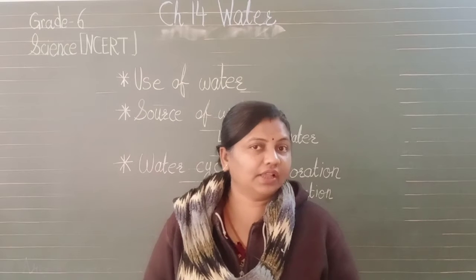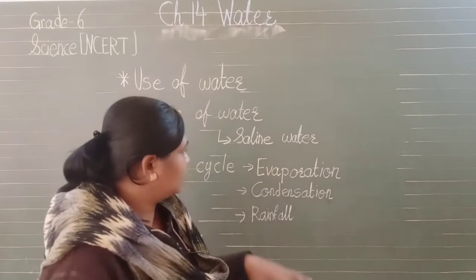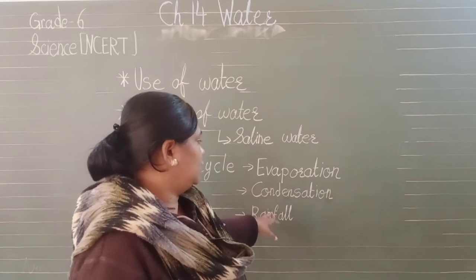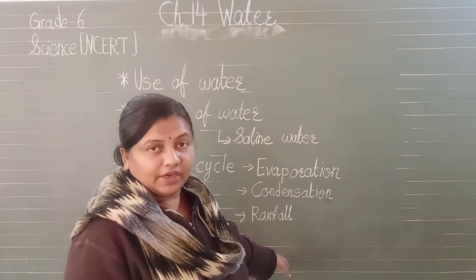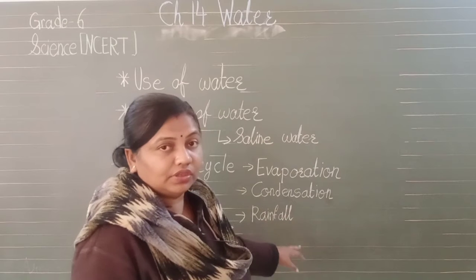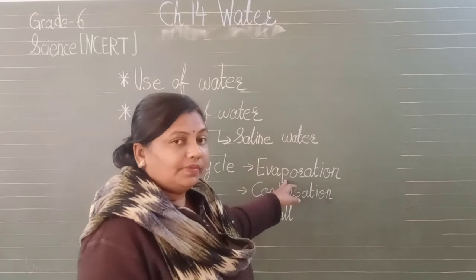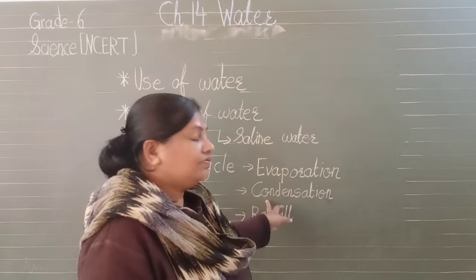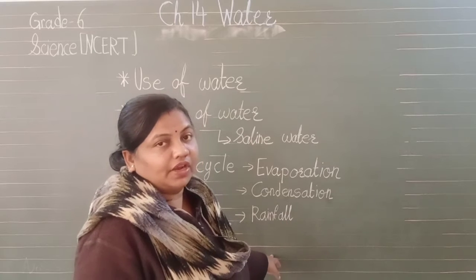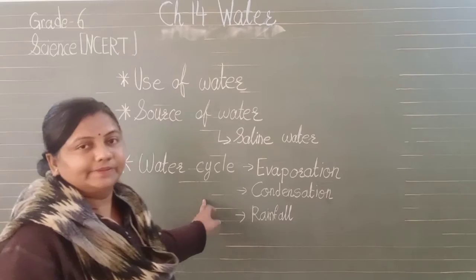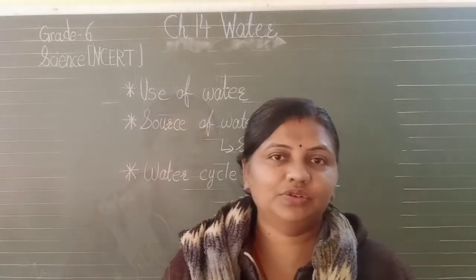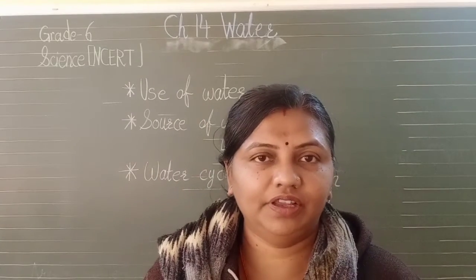What is a water cycle? It consists of 3 steps: evaporation, condensation and rainfall. Again rainwater will get accumulated and reach the sea. Again evaporation will be there, then condensation and rainfall. So this way the water cycle takes place. Okay students, so you are clear with the water cycle.